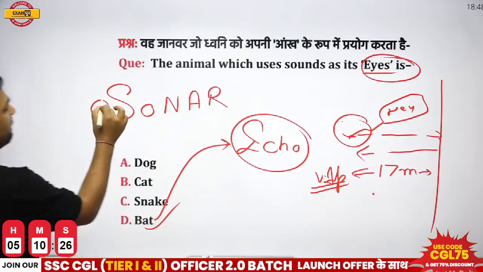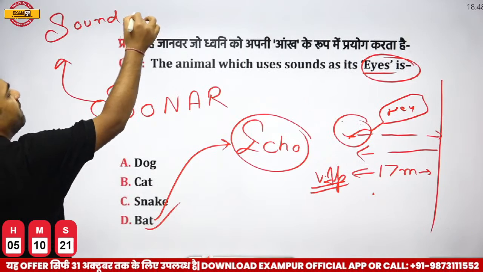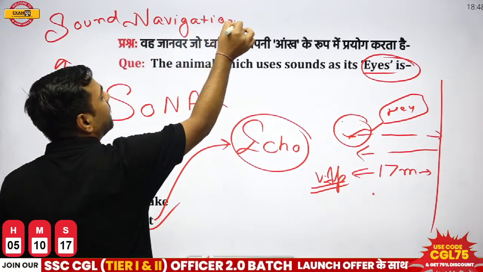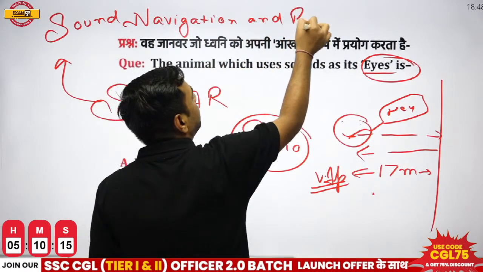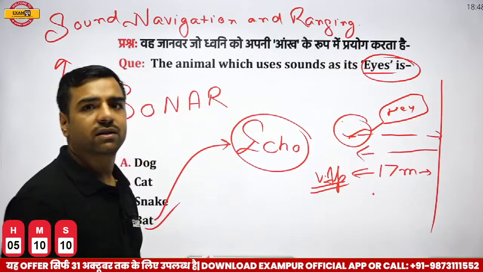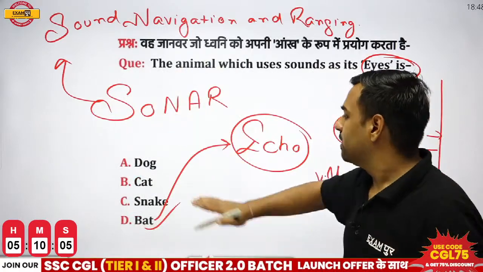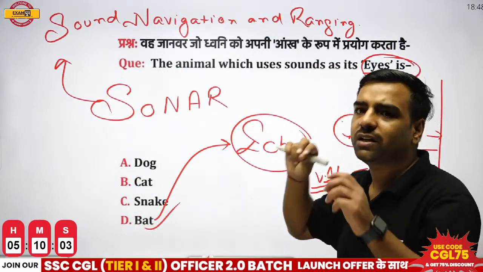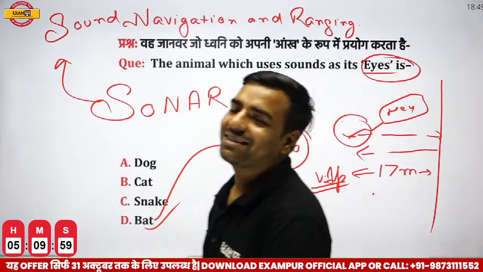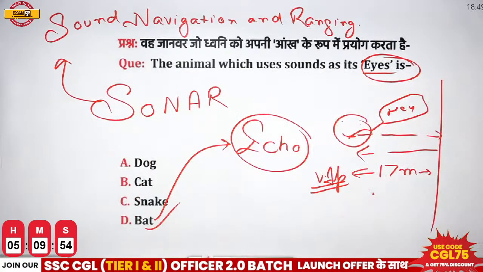The full form of sonar is asked in the examination, and that is sound, navigation, and ranging. Sound, navigation and ranging, which this logic is actually used by ships as well, right? So please remember all these facts. Full form of sonar: sound, navigation and ranging. Bat is using the same concept, because that particular sound is reflecting back. So yes, we can say that bats are the ones who are using this particular logic. Okay, so let's move forward to the next question.